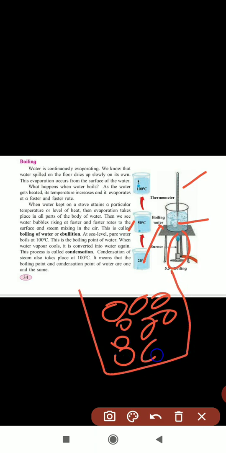Again, when you are seeing the water bubbles coming faster and faster in the beaker, the bubbles rise at a faster and faster rate, and the steam mixes in the air, that is called the boiling temperature of the water. At sea level the pure water boils at 100 degrees Celsius. This is the boiling point of water.